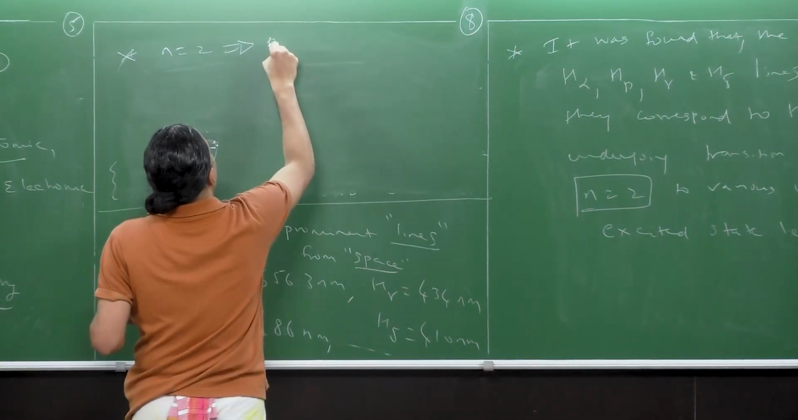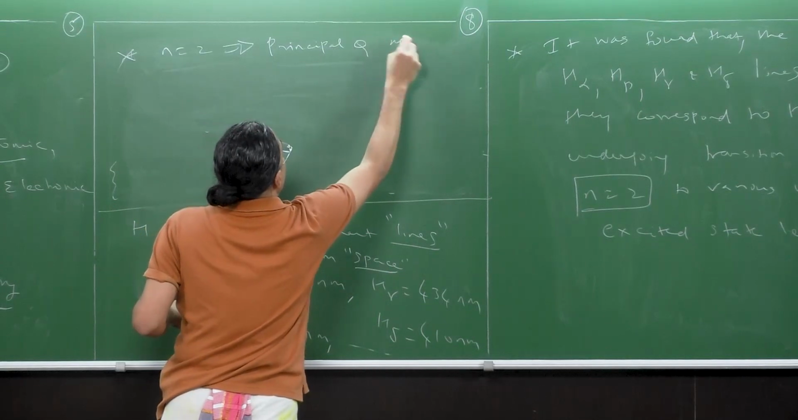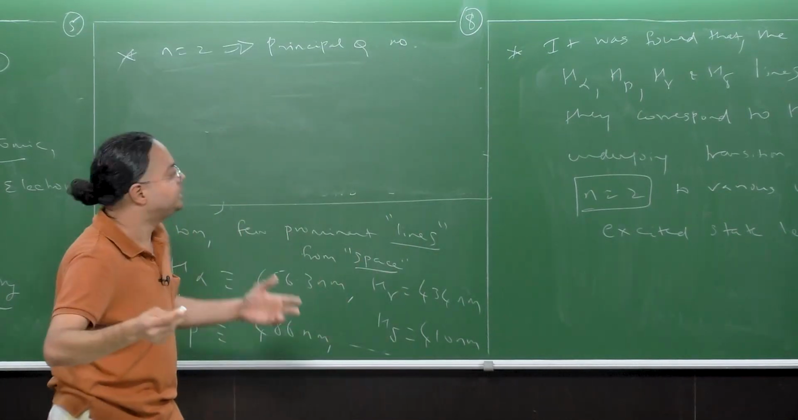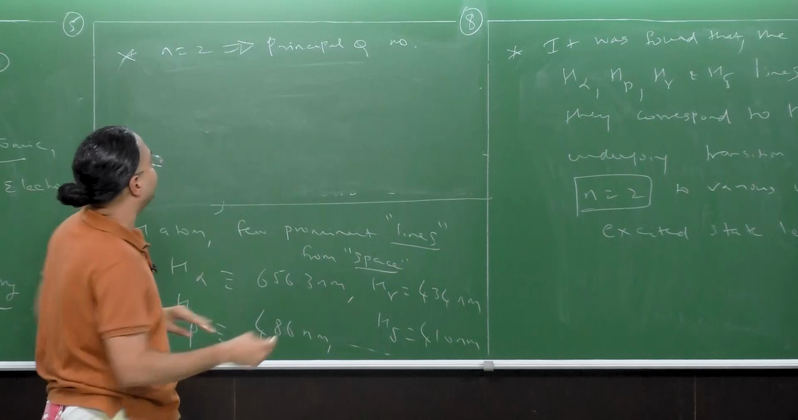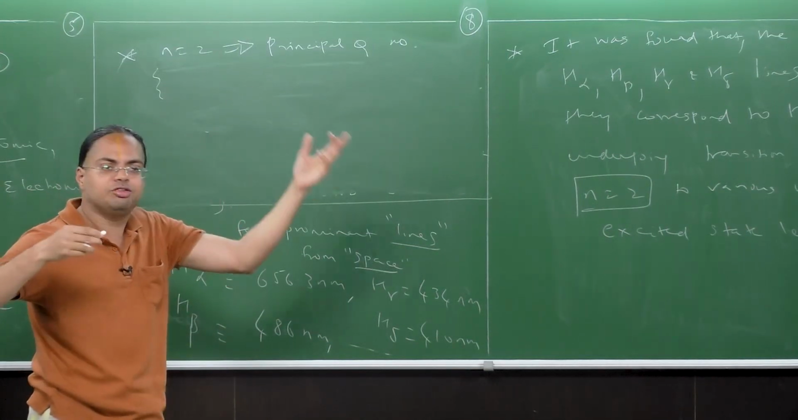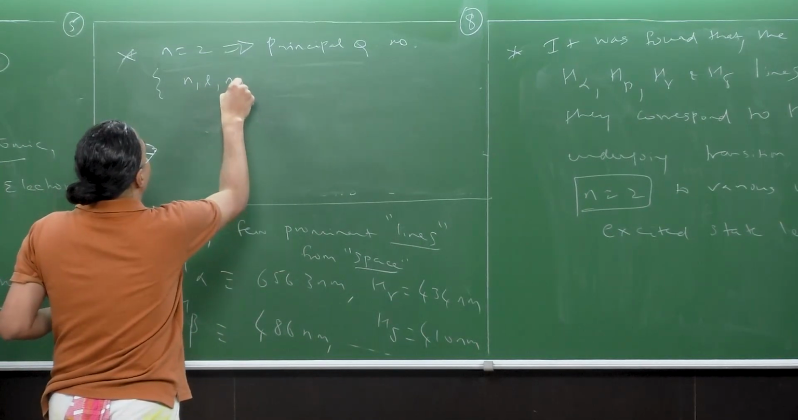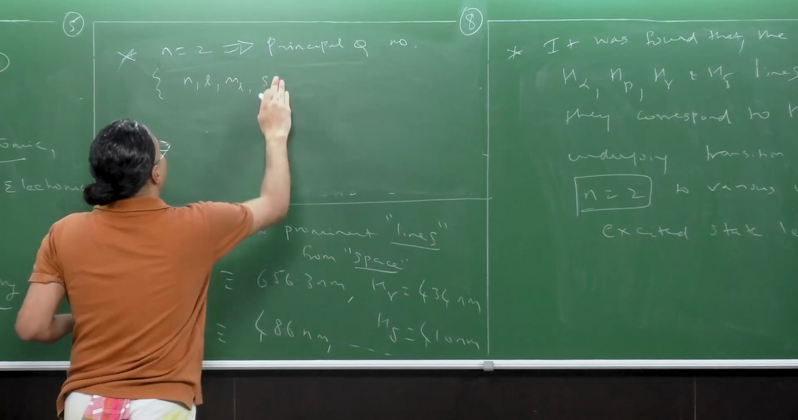The principal quantum number. Recall that each atom is associated with 4 quantum numbers. Remember from your elementary general chemistry or modern physics courses: n, l, m sub l, and s.